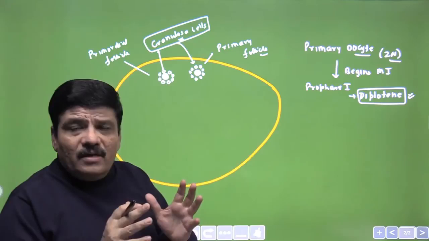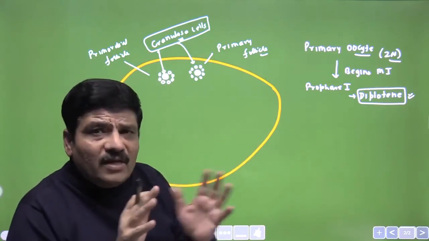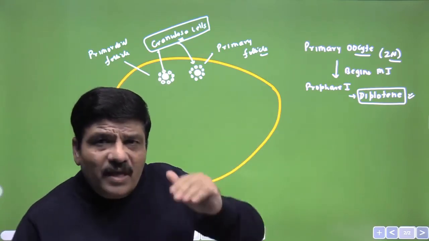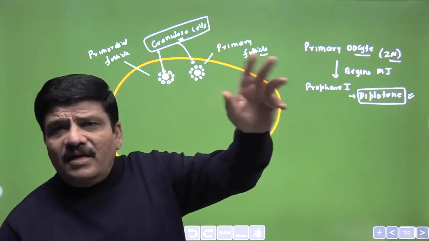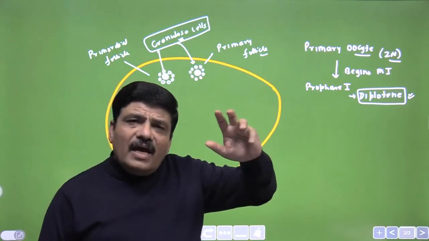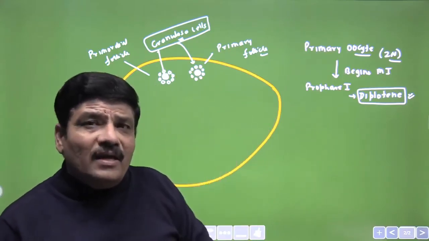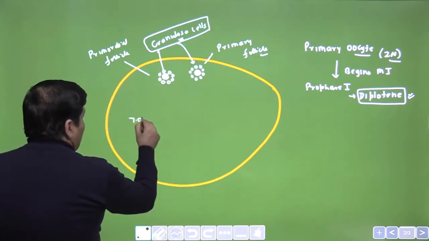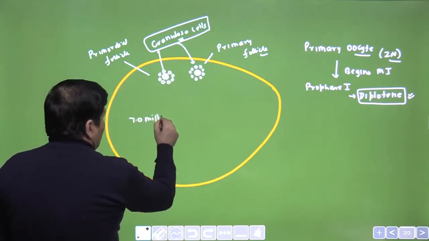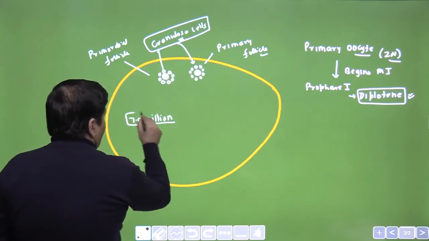No new follicles will be formed later on. So it begins from the second month and reaches a zenith, a maximum number, at around 5 months of intrauterine life, and that number may be around 7 million. This would be the number of the primary follicles.